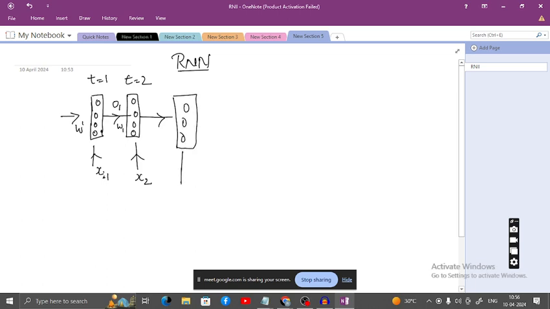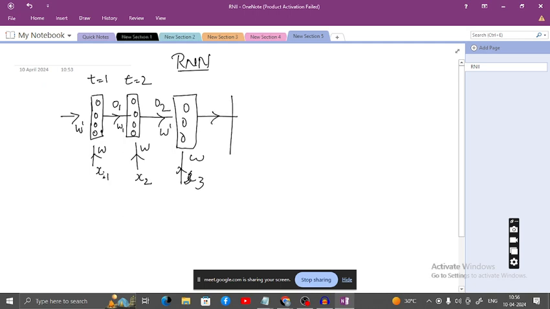So this is x3. So x1 is multiplied by this w, plus O1 times w1. That will be the output. This I will call w dash.